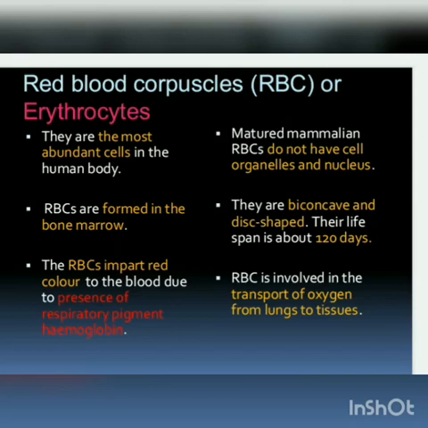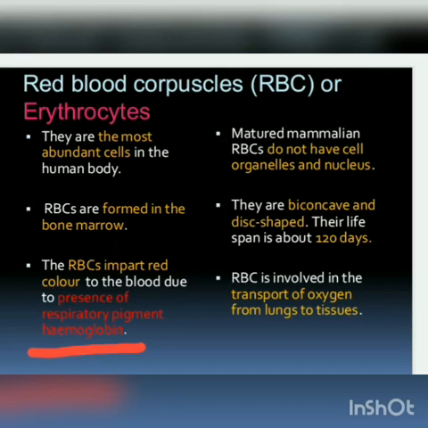Hemoglobin consists of two parts: one is heme, another is globin. Heme is the iron part. Globin is a protein molecule. This iron containing protein molecule is responsible for carrying oxygen from the lungs to different tissues in our body.